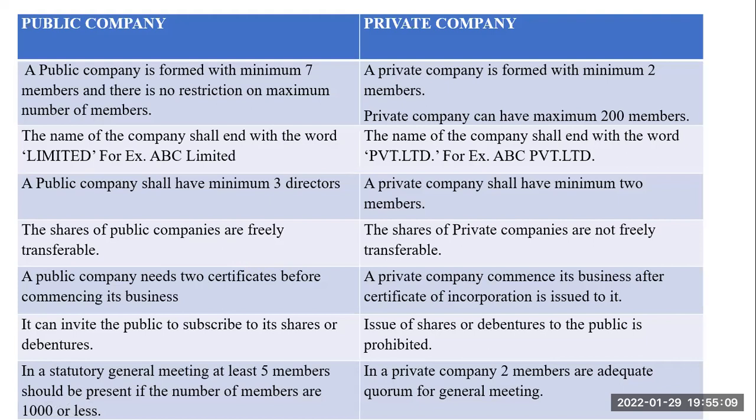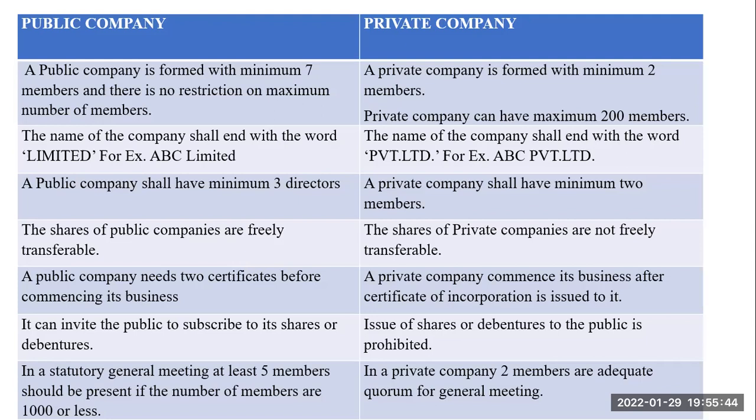There is no restriction on maximum number of members, meaning a public company can have unlimited number of members: 5,000, 10,000, 20,000, 1 lakh, etc. A private company is formed with minimum 2 members, and a private company can have maximum 200 members. So a private company can be formed with minimum 2 members and it can have maximum 200 members only.